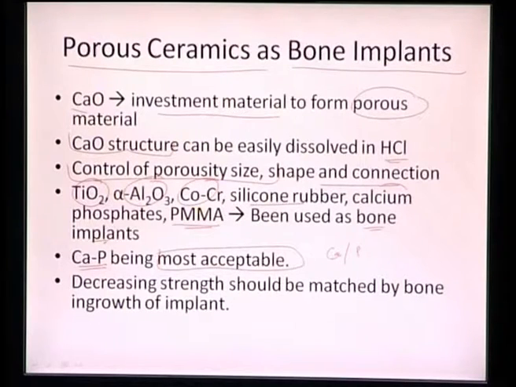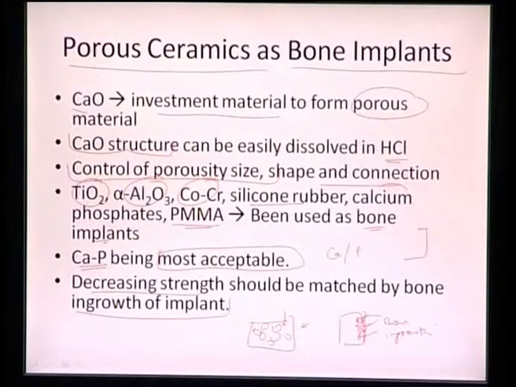And again, one more problem with this particular material is that once we have some porosity, that reduces the strength, and that decreasing strength should be matched by the bone ingrowth of the implant. So once we have a material which has certain porosity, soon we will see that because of the porosity there is much more degradation or wear of the porous region. So once this particular part is getting degraded, the implant material which is getting degraded should be replaced by bone ingrowth. So once we have bone ingrowth happening at the region where we are seeing a deterioration of the implant material, that is basically balancing it.